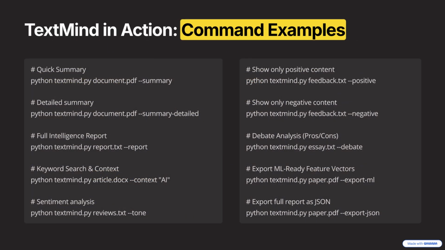Let's look at TextMind in action. A single command like python TextMind document.pdf gives you a quick summary in seconds. Want more depth? python TextMind research.pdf summary detailed for detailed summaries. Need sentiment? python TextMind reviews.txt tone. Or explore document balance with debate. Every command works instantly, even without internet.